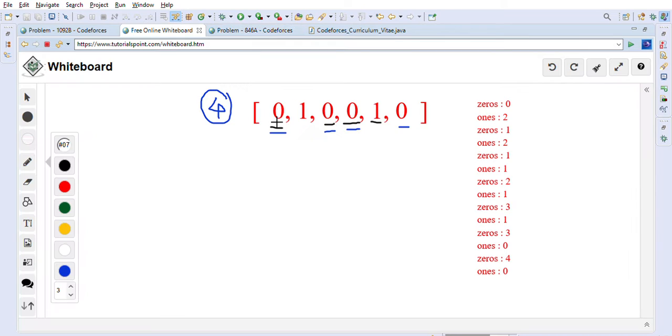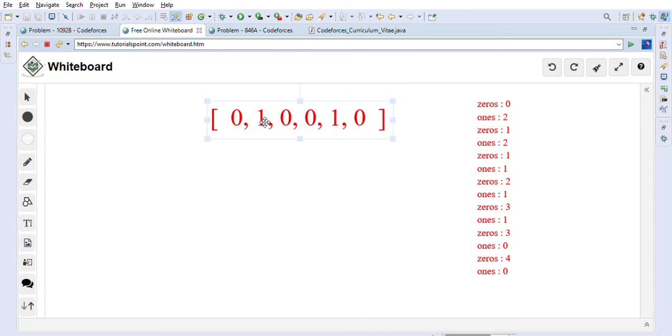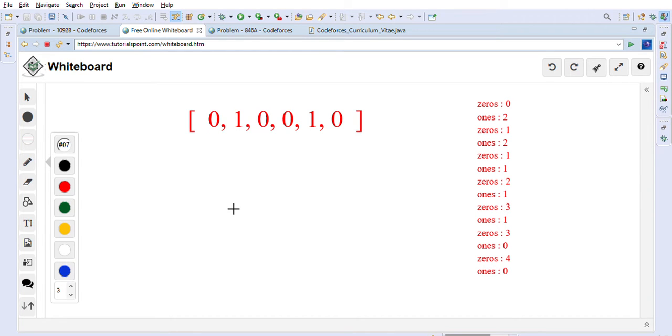So we are just looking at the array and solving this visually. Now let's think about how we can solve this using an algorithm. This is the array that is given to us. How we can solve this problem is we will go from the starting position until the ending position, and one extra position will be there.